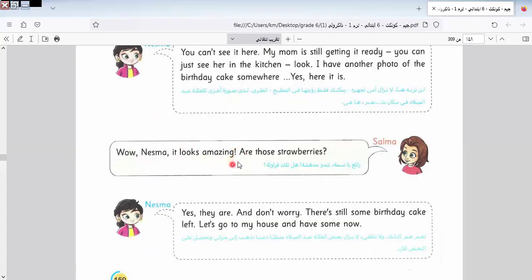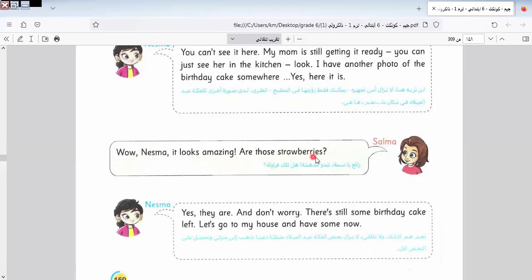So when I'm surprised by something, I express this by saying it looks amazing. It looks exciting. For example, it looks nice. Sometimes we say this expression to express surprise.